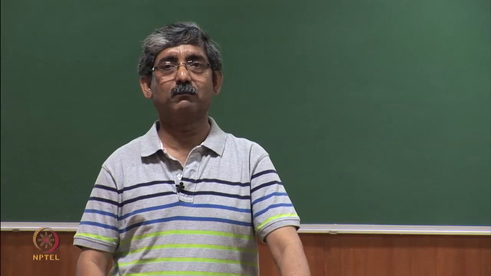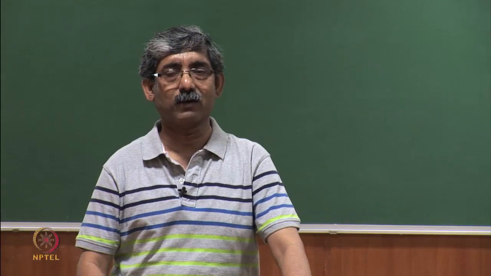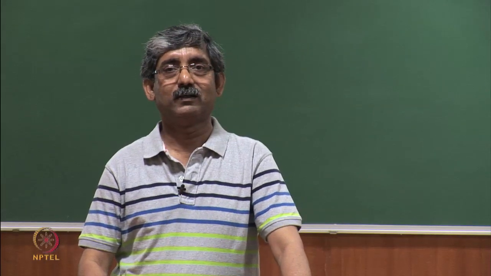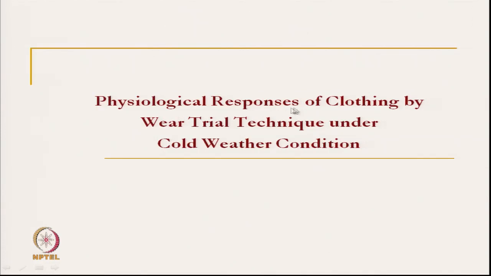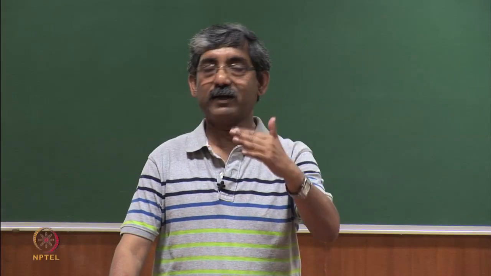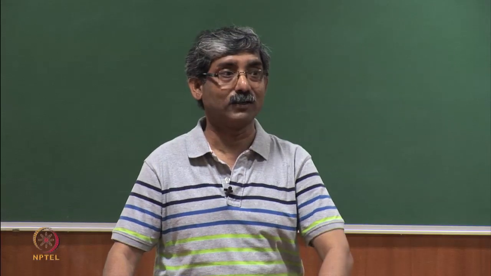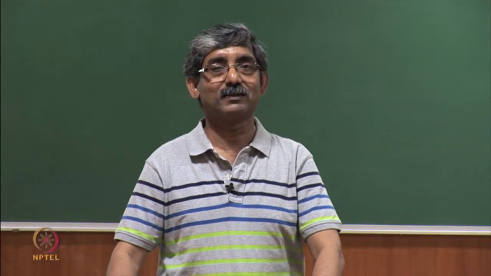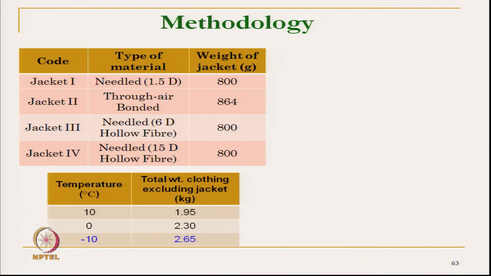Another wear trial technique that we have performed is the physiological response of clothing by wear trial technique under cold weather condition. Here we have developed 4 different types of clothing jackets. This is done in our lab.